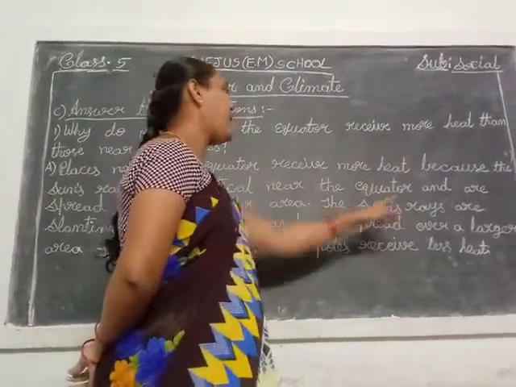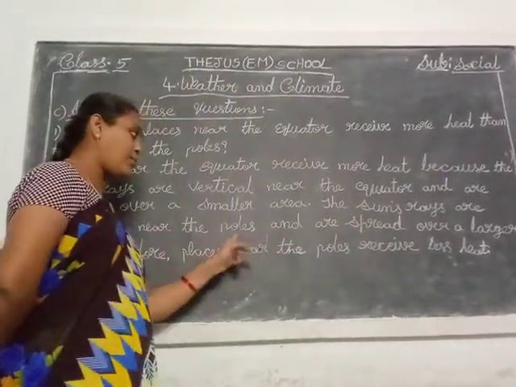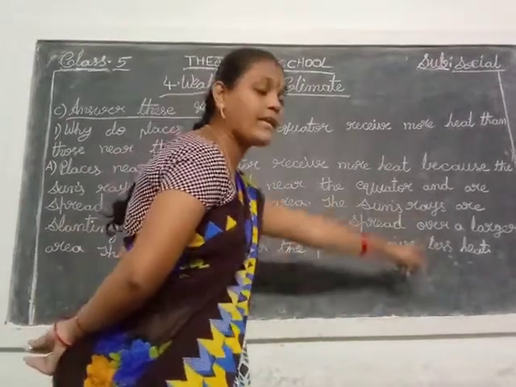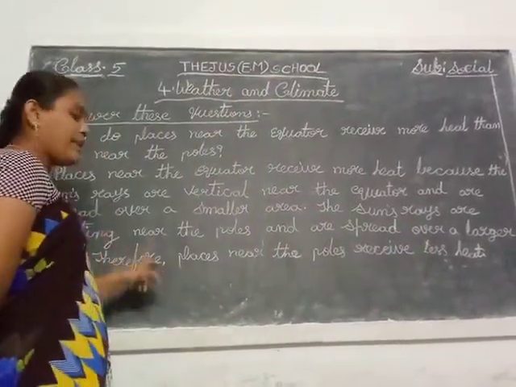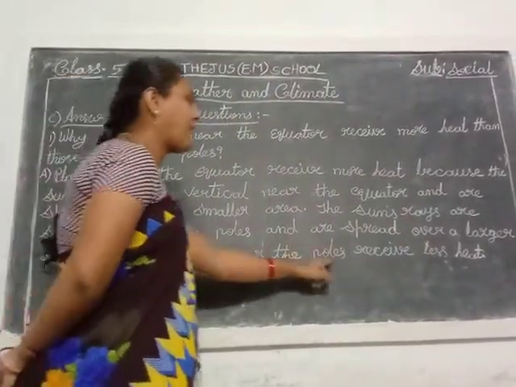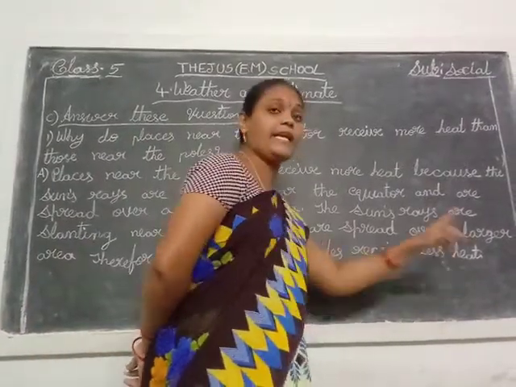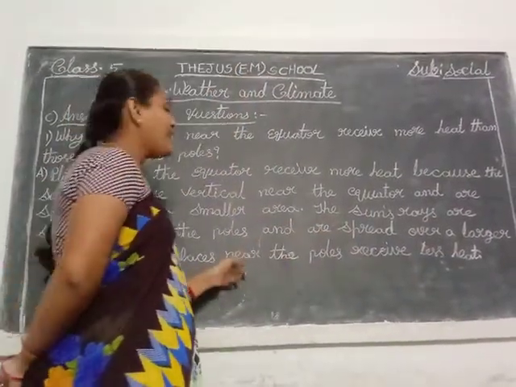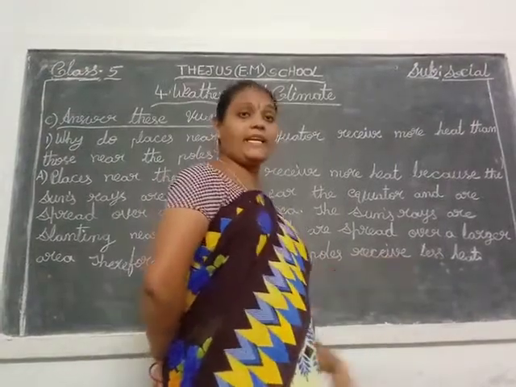The sun's rays are slanting near the poles and are spread over a large area. Therefore, places near the poles receive less heat.